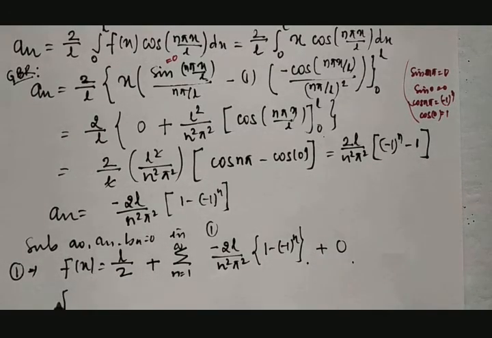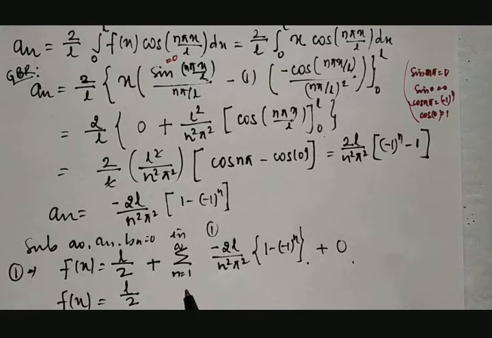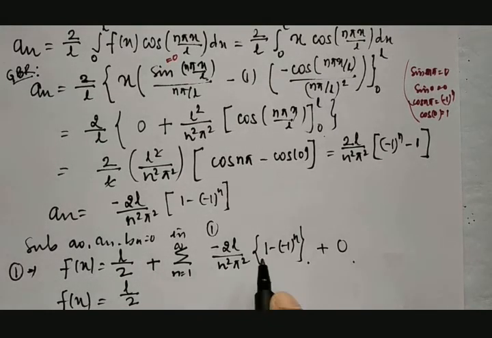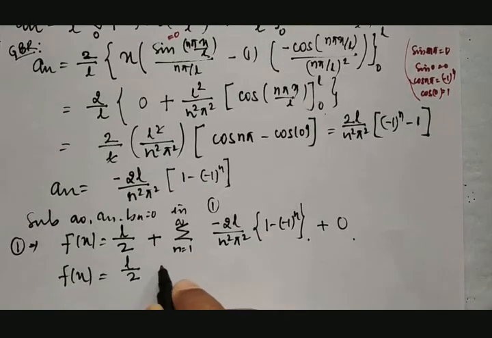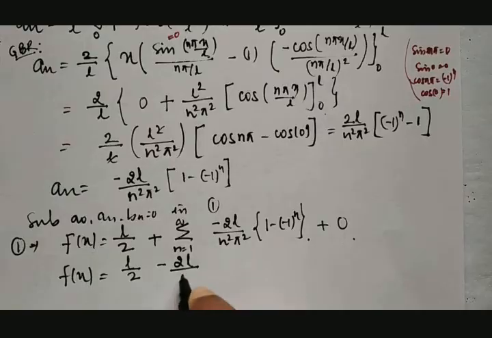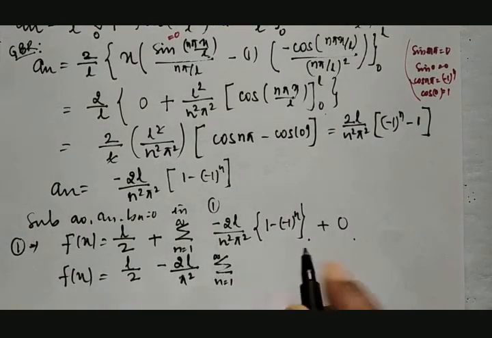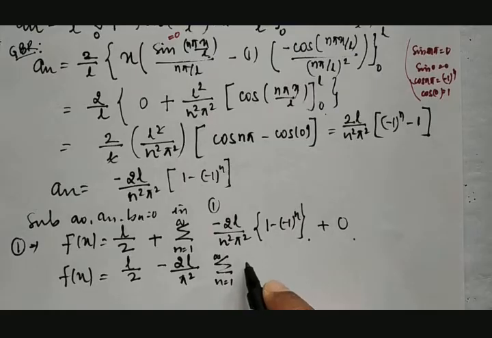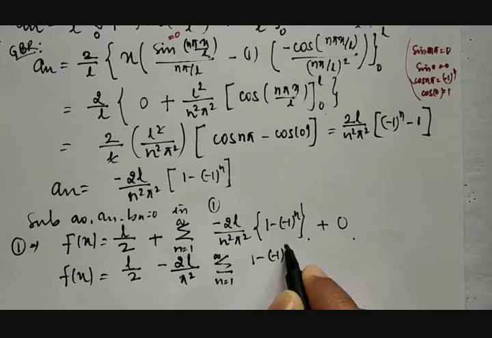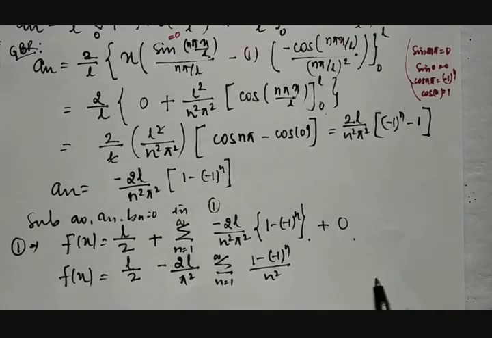Therefore, f of x is equal to L divided by 2. I'll be taking this minus 2L by pi square common. Minus 2L divided by pi square is taken out. Then summation from n equal to 1 to infinity of 1 minus of minus 1 raised to n divided by n square.